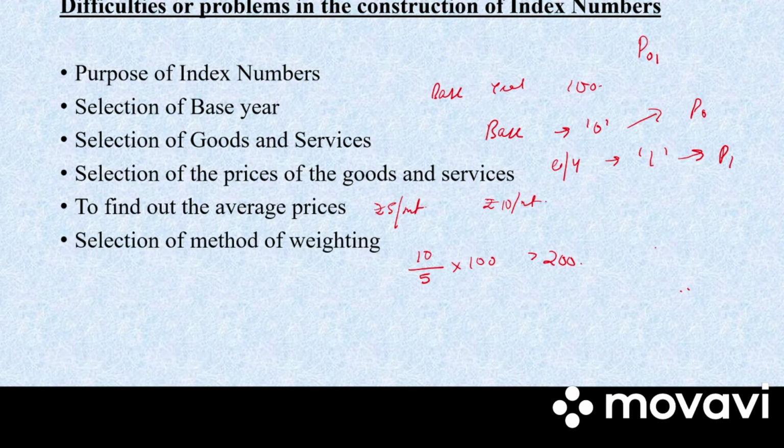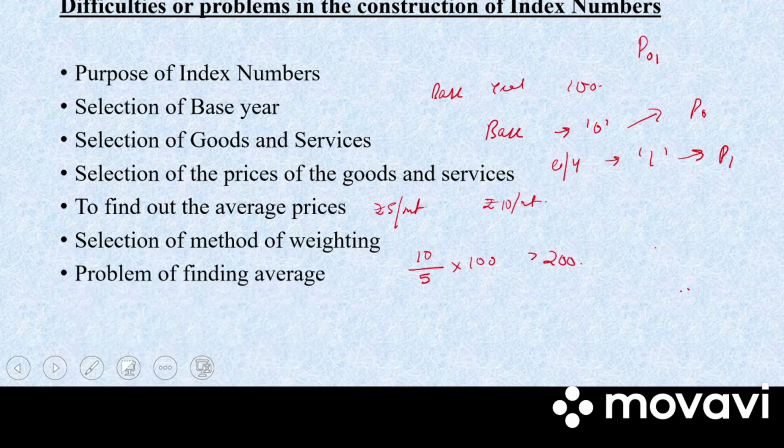There are different methods of calculating the weights, that is Fisher's method, Paasche's method, Laspeyres method. So while constructing the weighted index number, one must justify his choice for choosing the method of weighting. Next we have problem of finding averages. In finding out average values, different kinds of averages may be used, that is geometric average, arithmetic average, etc. So the choice of average significantly influences the result, which becomes a little difficult.